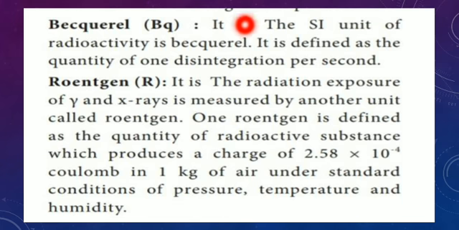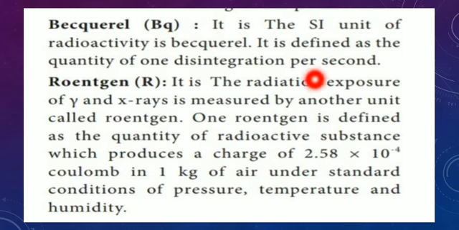Becquerel is the SI unit of radioactivity. It is defined as the quantity of 1 disintegration per second. And the last unit is roentgen.